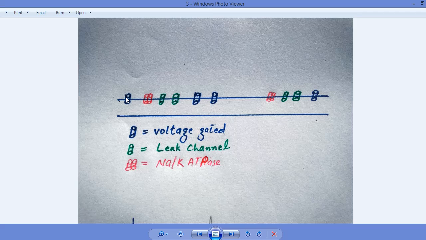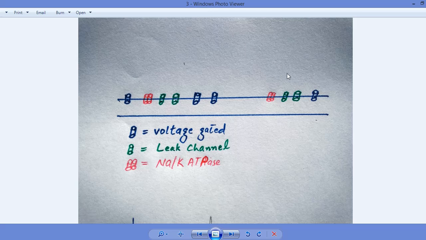This stimulus will open the voltage gated sodium channel, not the potassium channel. Only the sodium channel will get open, and the sodium, which is in large quantity in the external environment, will rush into the internal environment.